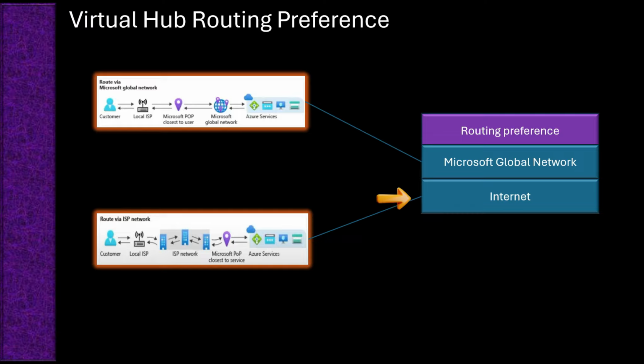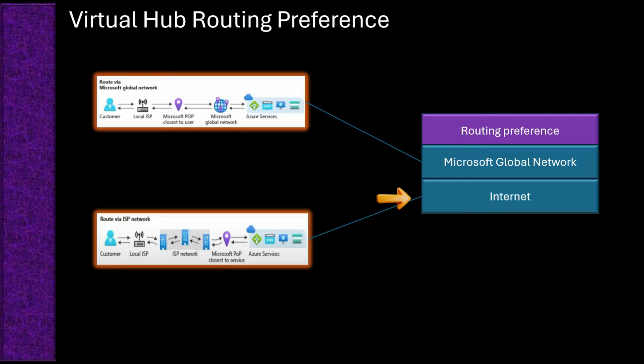Using internet routing preference, traffic is routed over the public internet for connectivity. When you select internet as a routing preference for egress, outbound traffic leaves Azure services and directly enters the public internet via the internet service provider. For ingress, inbound traffic traverses the public internet via the ISP and enters Azure services at the destination region.